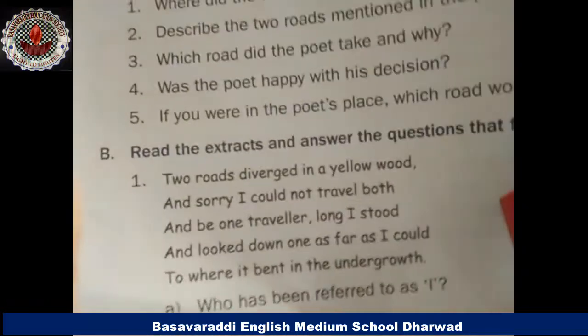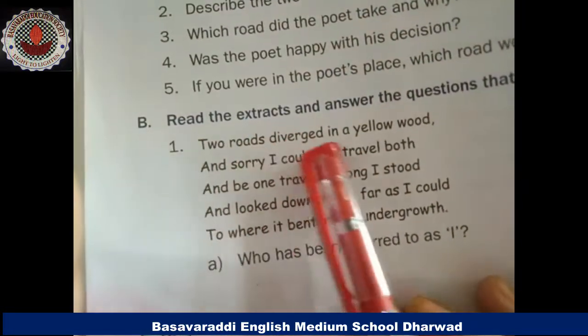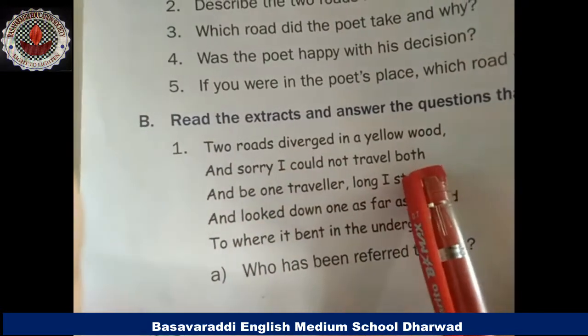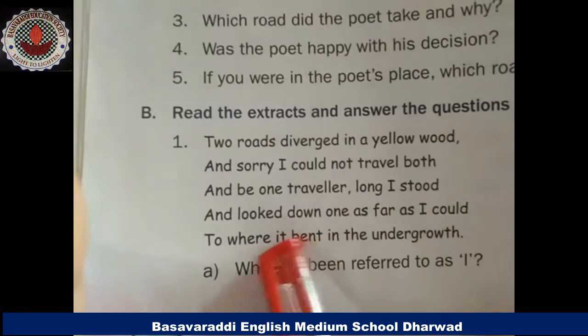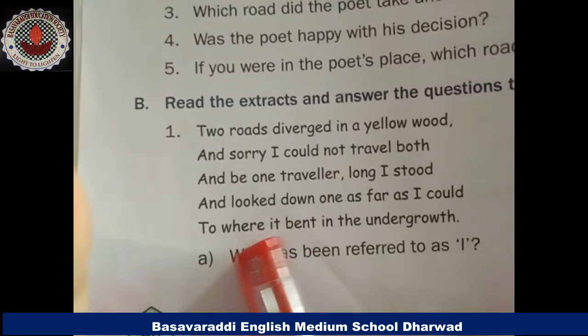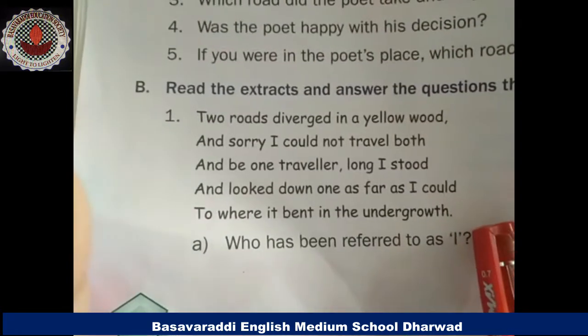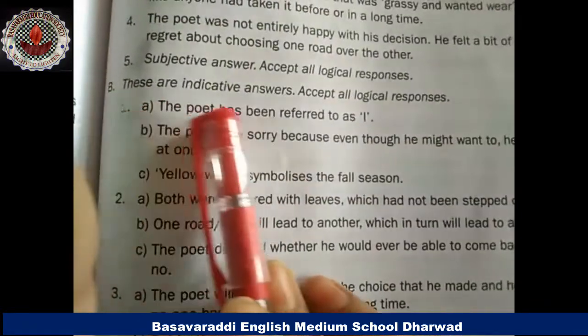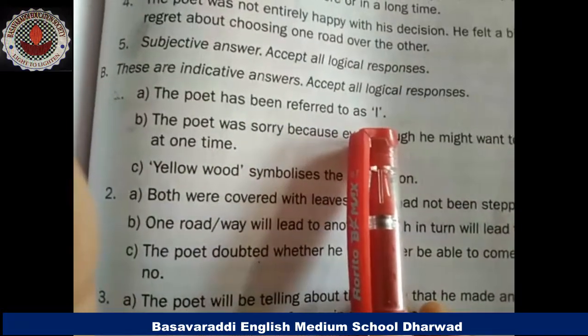Read the extract and answer the questions that follow. Two roads diverged in a yellow wood, and sorry I could not travel both, and be one traveler, long I stood, and looked down one as far as I could, to where it bent in the undergrowth. Here, who has been referred to as I? The poet has been referred to as I. Here, the poet himself is referred to as I.